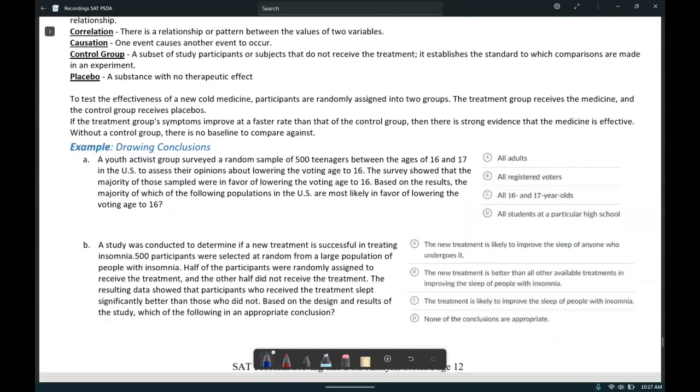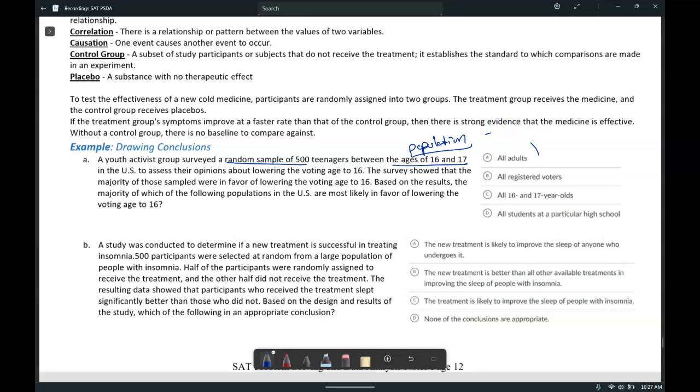So let's take a look at how we can draw conclusions. A Youth Activist Group surveyed a random sample of 500 teenagers between the ages of 16 and 17. So there's our population. We have a sample of 500 teenagers between the ages of 16 and 17. That's our population, so any conclusion can only be based off of that population. The survey showed that the majority of those sampled were in favor of lowering the voting age. Based on the results, which of the following populations are most likely in favor of lowering the voting age?